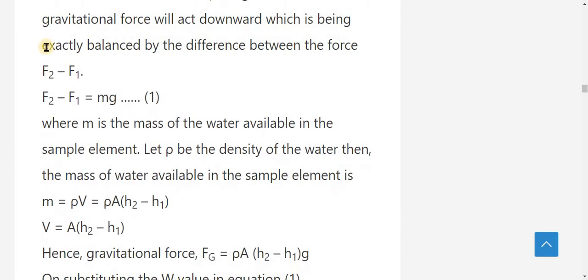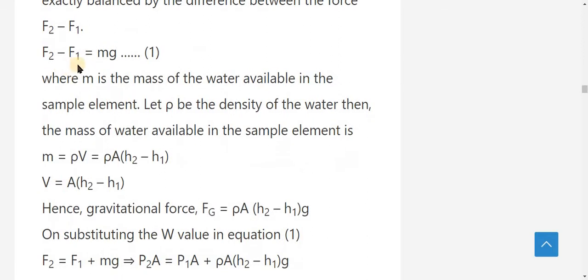F2 acts upward and F1 acts downward, so F2 is the positive direction and F1 the negative direction. So F2 minus F1 is equal to the gravitational force mg.